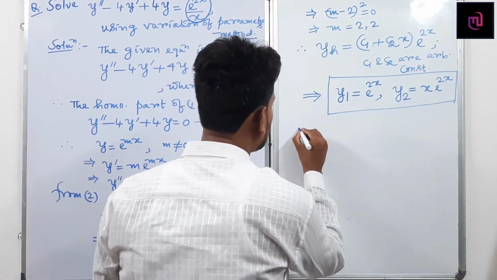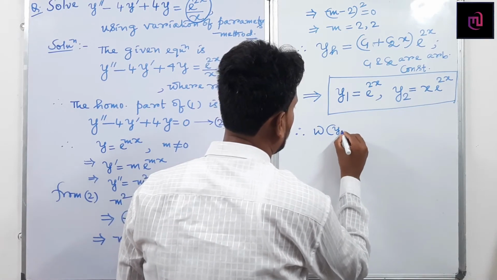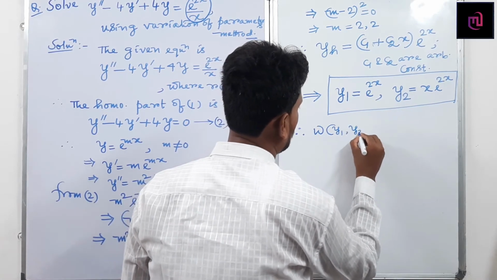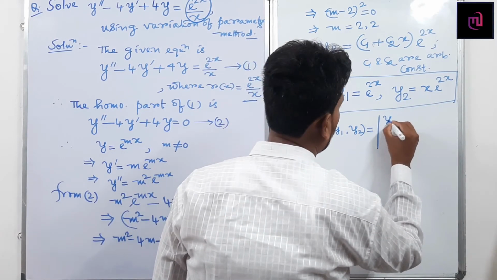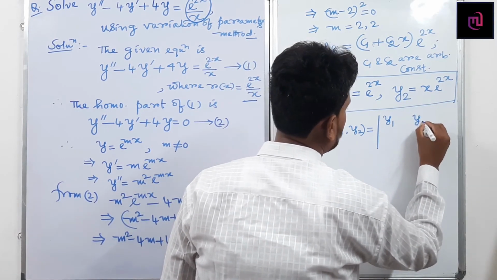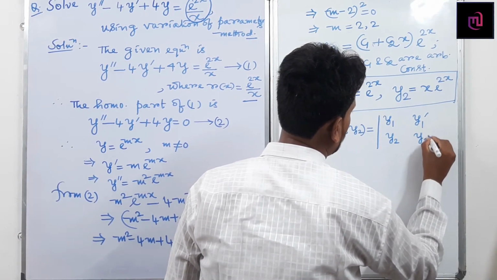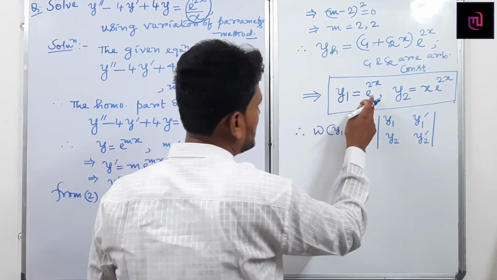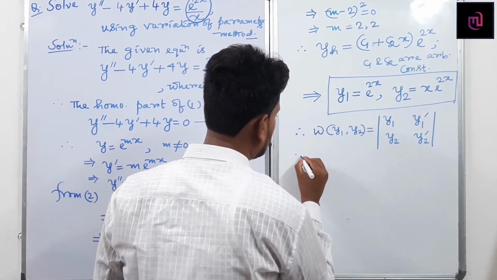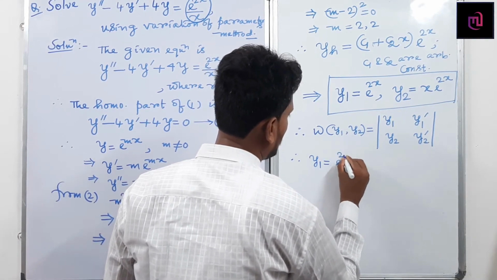Then how to find the Wronskian? The Wronskian of two functions y1 and y2 becomes the determinant of y1, y2, y1 dashed, y2 dashed. So can I write this line? Here y1 equals to this part, so therefore we can write y1 equals to, suppose, e to the power 2x.